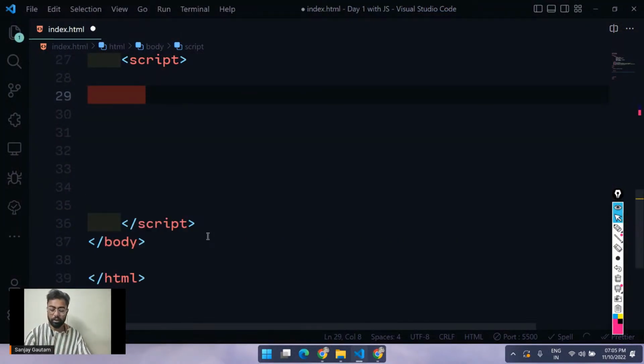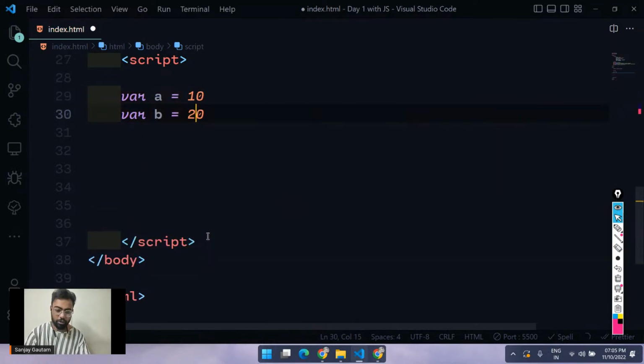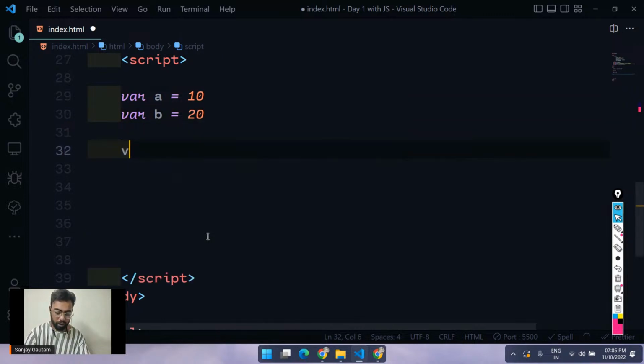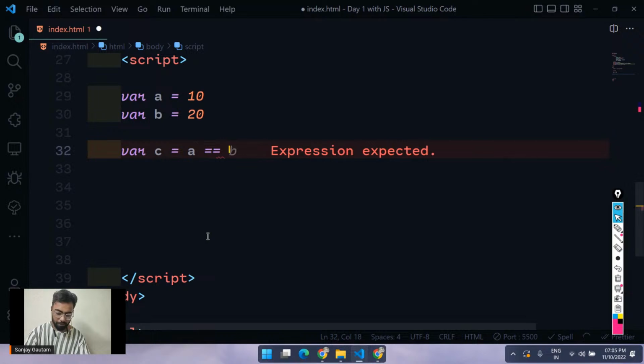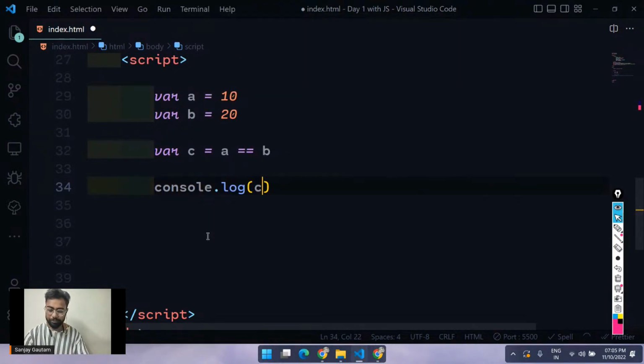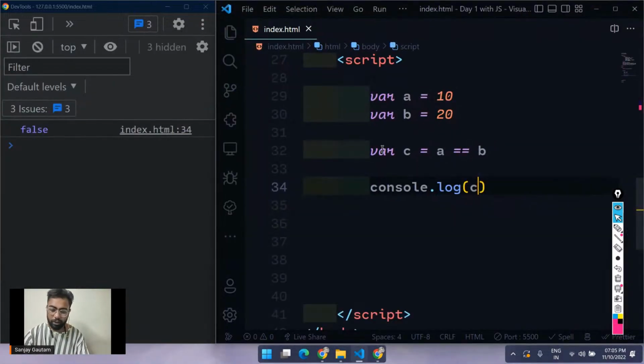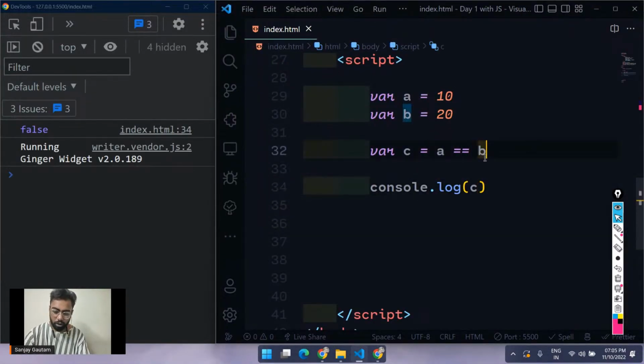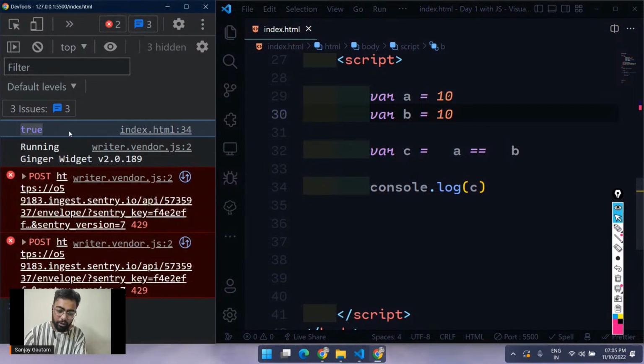Now the last operator, the comparison operator. Let me put var a equals 10 here, and var b equals 20 here. And then var c equals a equals equals b. Let's do a quick console.log for c and see what output we get. Obviously false, because a is not equal to b. Okay, that's great. Now I'm just going to make both the values equal, so now we are going to get true.